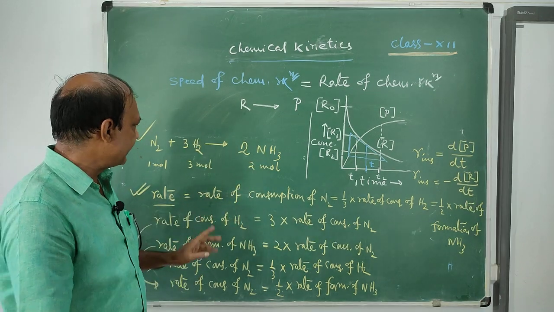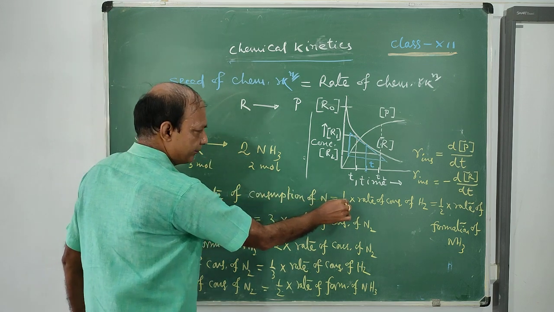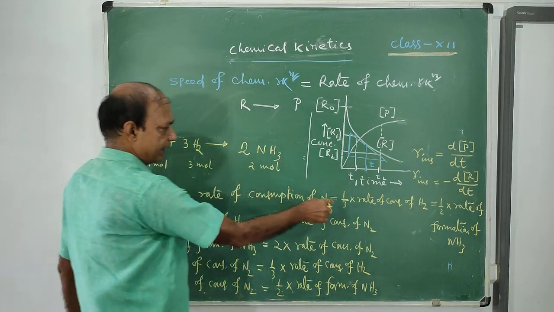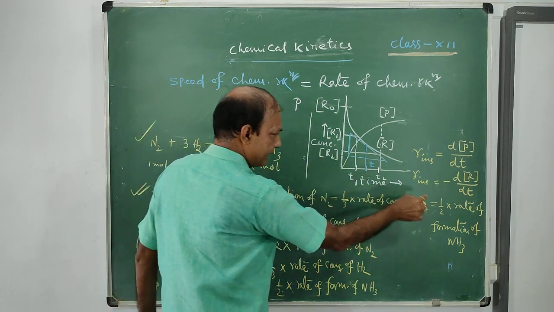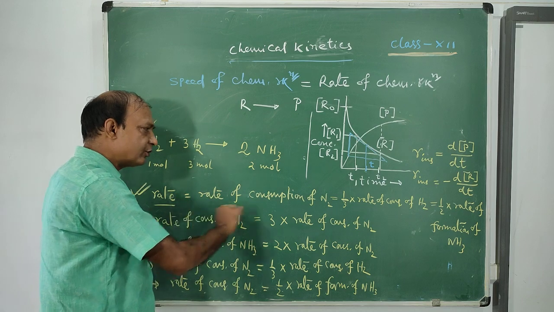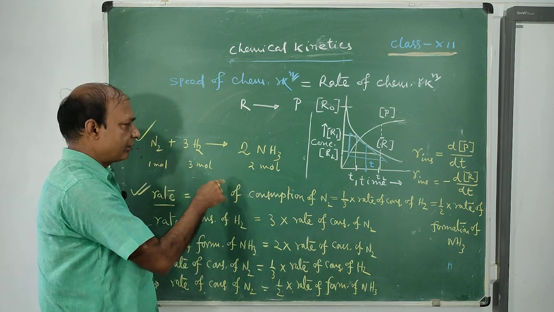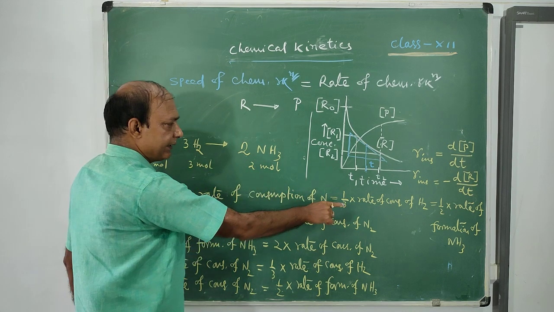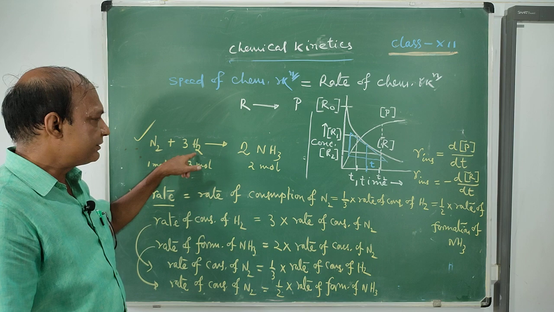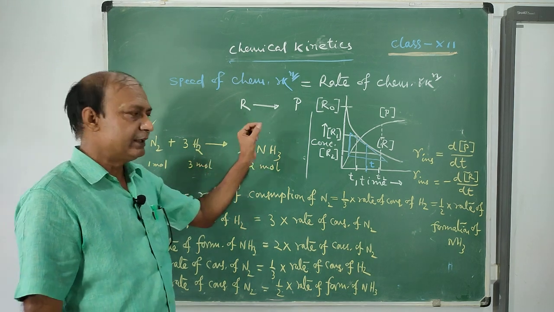Similarly, what do we see? The stoichiometric coefficient is just written as its reciprocal. It is 3, we are writing 1 by 3. It is 2, we are writing 1 by 2. It is 1, we are writing nothing. So this method you can follow. For any reaction, you just take the reciprocal of the stoichiometric coefficient of the corresponding term, whether it is the rate of consumption of hydrogen or the rate of formation of ammonia, just before it.